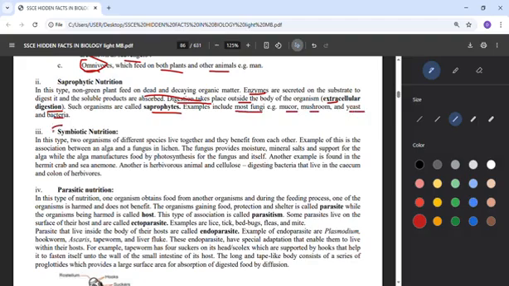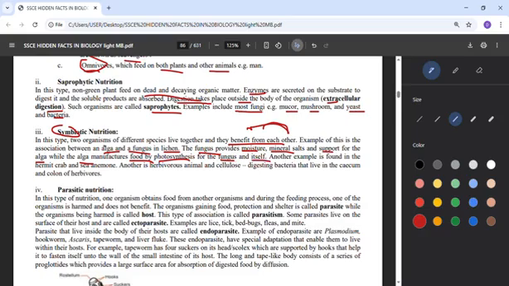Now we move to symbiotic. In symbiotic nutrition, it means both will benefit. They benefit from each other. This organism will benefit from this one, and this one will also benefit from the other, like algae and fungi, which form lichen. The fungi will provide moisture, that's water, and minerals. They will provide support to the algae. But the algae will manufacture food by photosynthesis for the fungus and itself.